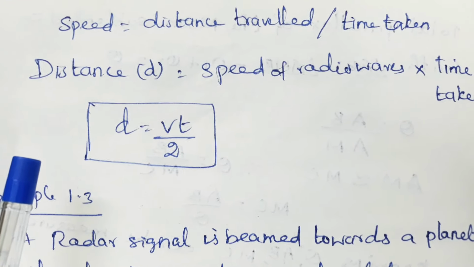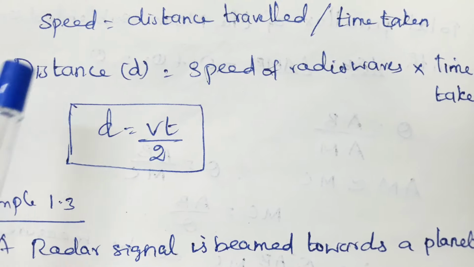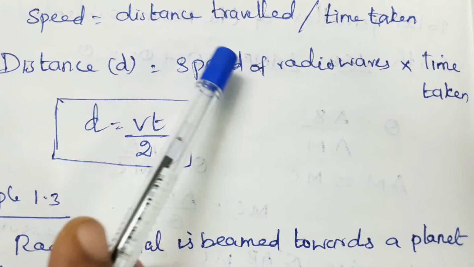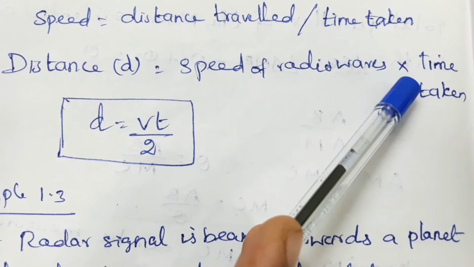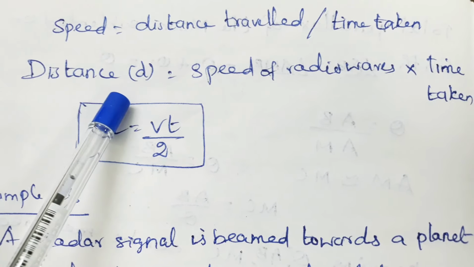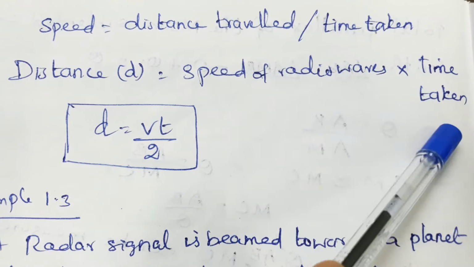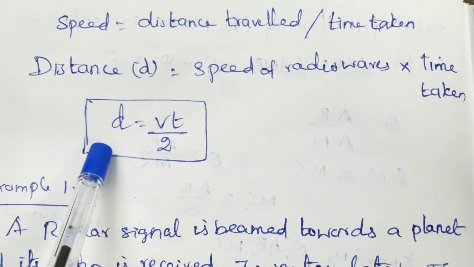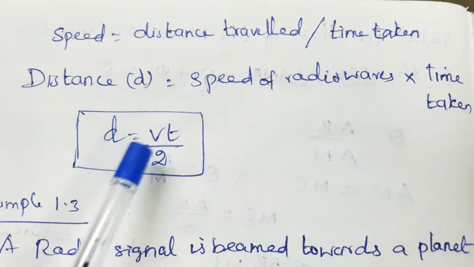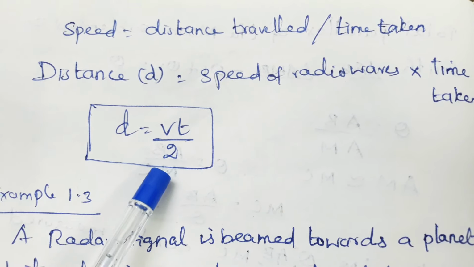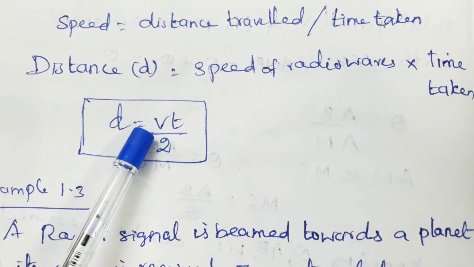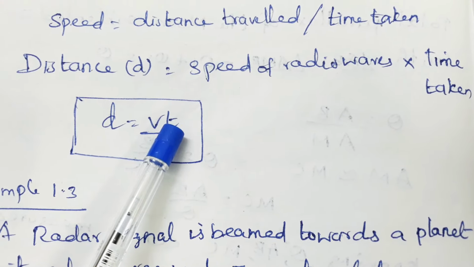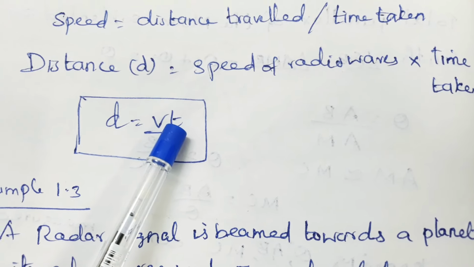How the distance can be calculated using radar method? Let us see the formula first. Speed is equal to distance travelled by time taken. So, distance is equal to speed into time taken, speed of radio waves into time taken. So, the formula can be written as D is equal to Vt by 2, where V is the speed of the radio waves, or velocity of the radio waves, and t is the time taken.